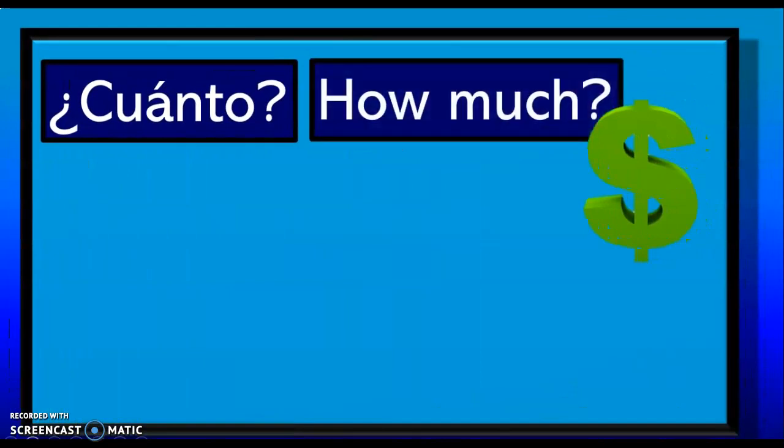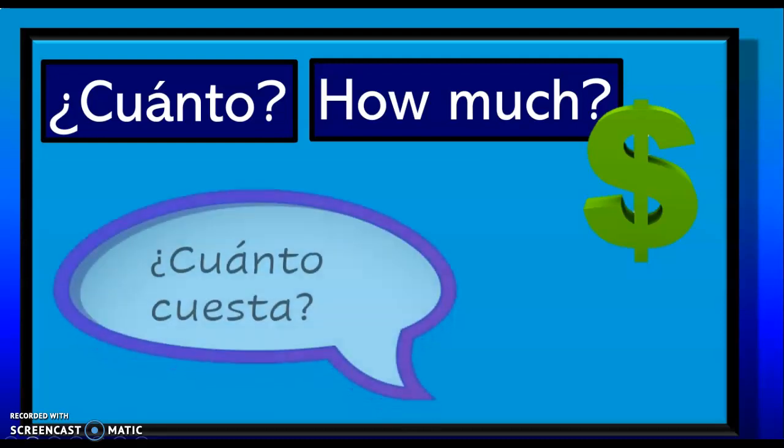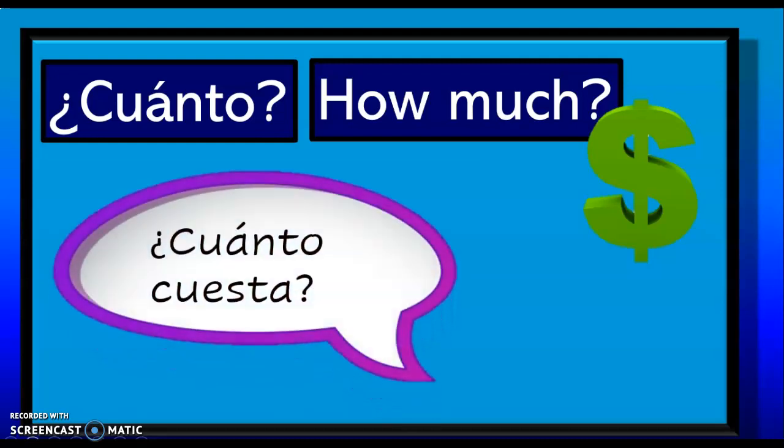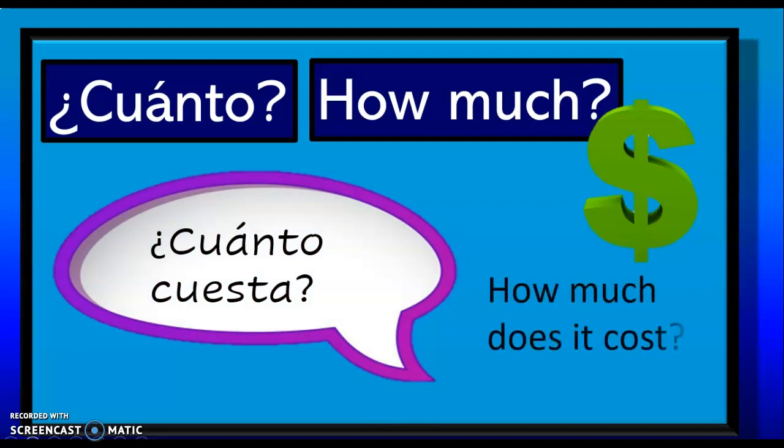¿Cuánto? is the word for how much. If you look at that word, it looks similar to our English word, or sounds similar even to quantity. It's the word for how much. So you can ask ¿Cuánto cuesta? How much does it cost?